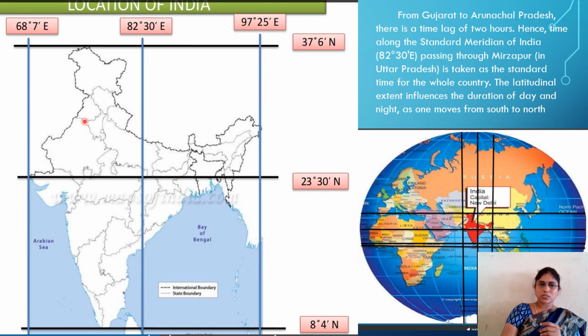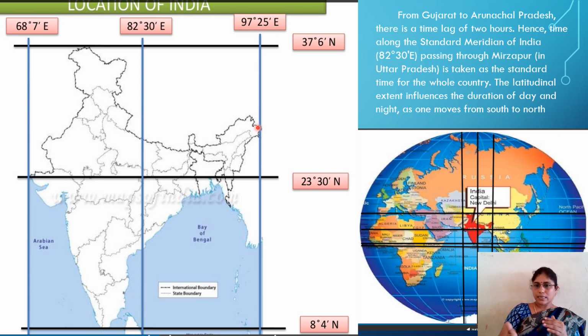So India starts at approximately 68 degrees, for example, and it ends in Arunachal Pradesh. What is the extension? 97 degrees 25 minutes. So nearly 30 meridians are there between Gujarat and Arunachal Pradesh.